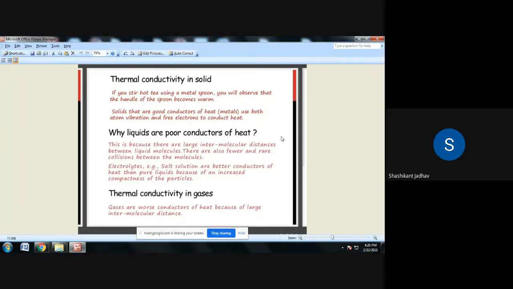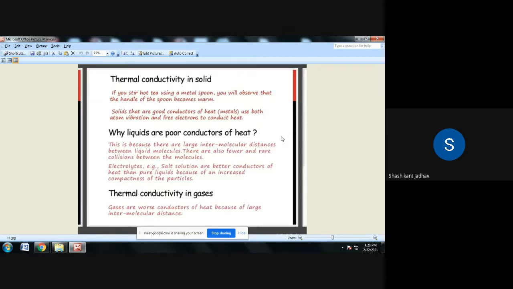Solids that are good conductors of heat use both atom vibration and free electrons to conduct heat. Then what about liquids? There are large intermolecular distances between liquid molecules. So the thermal conductivity of a solid is greater than that of a liquid. What is the reason behind this?